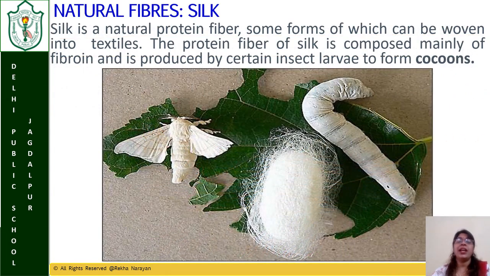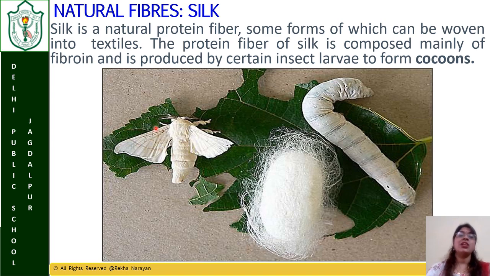Next we go to the next fiber, that is silk fiber. But this is also natural. How is it different from cotton? Because cotton is coming from a plant source, but silk is coming from an animal source. That is why it will be called an animal fiber.